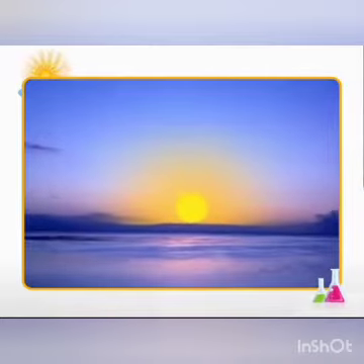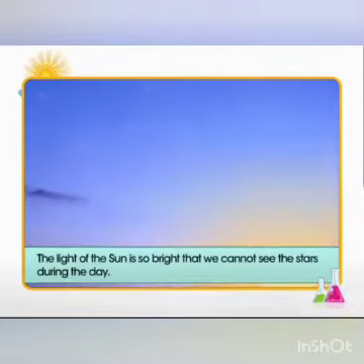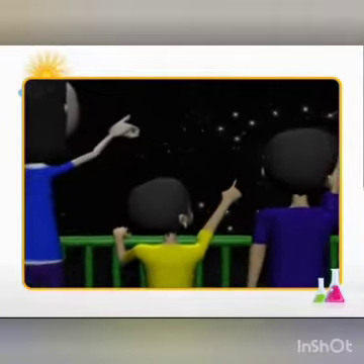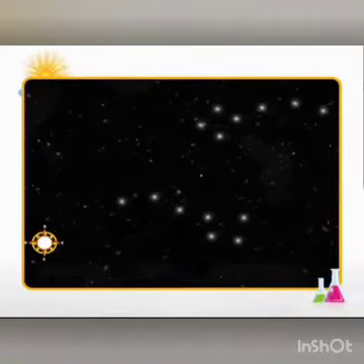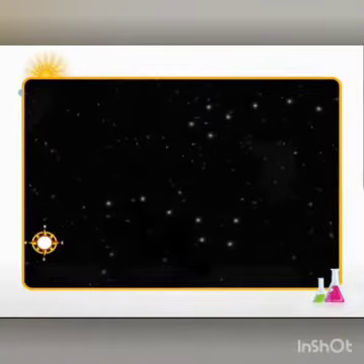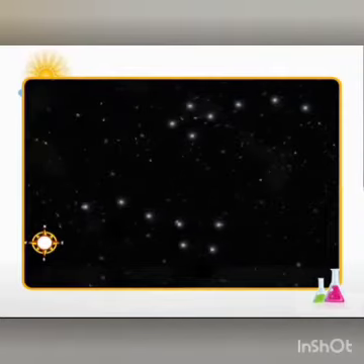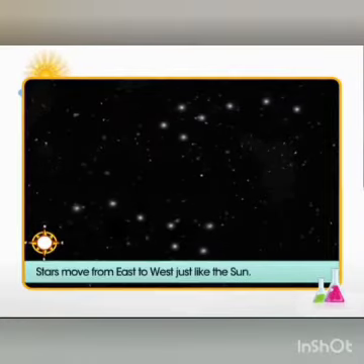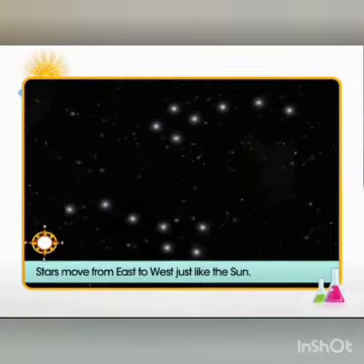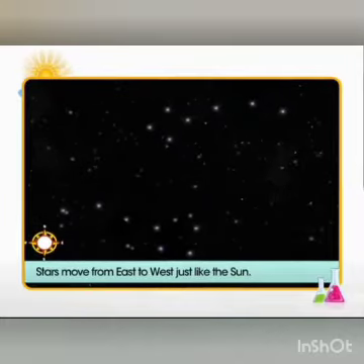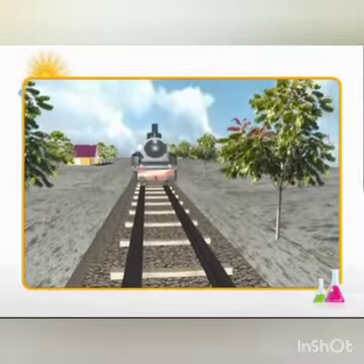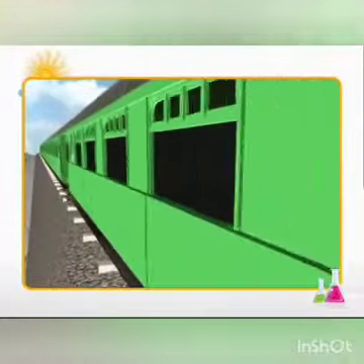The stars move from east to west. The light of the sun is so bright that we cannot see them during the day. What are constellations? The stars forming a group that has a recognizable shape is called a constellation. As I told, stars move from east to west just like the sun. The earth rotates from west to east.